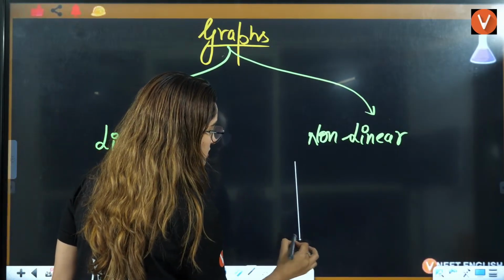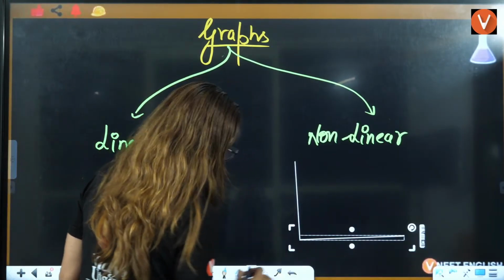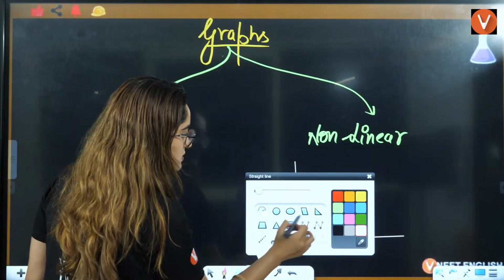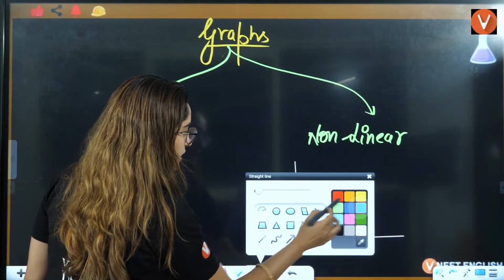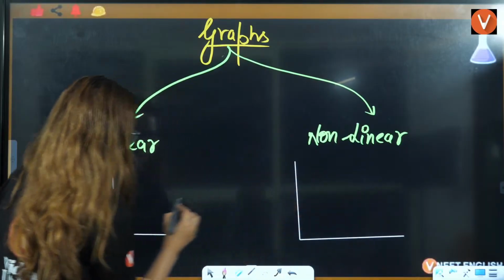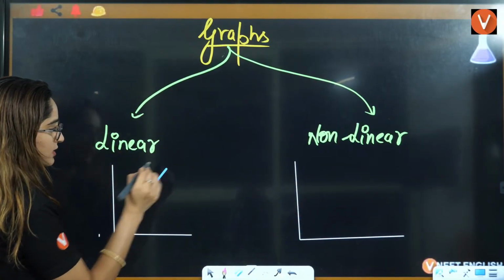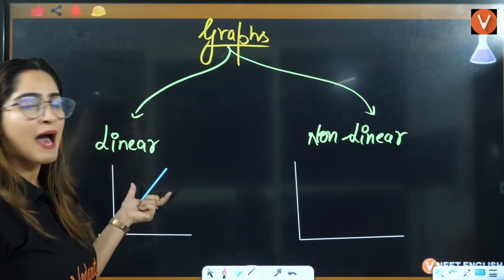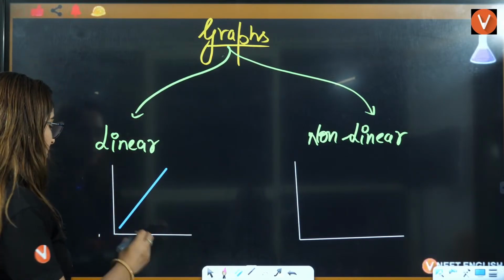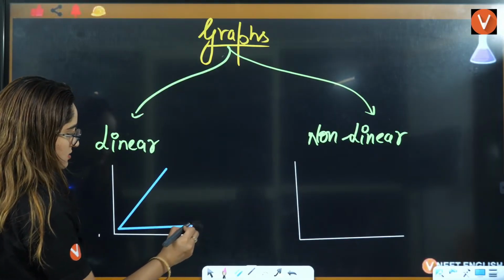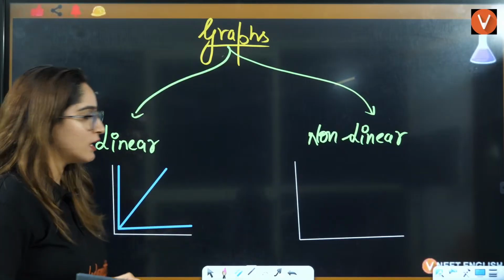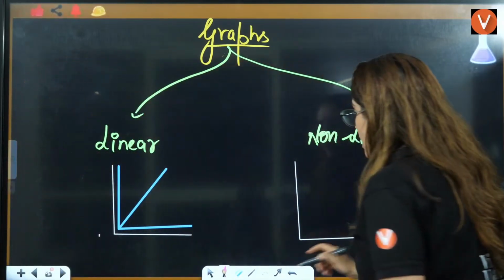I'll just draw it here. A linear graph can be like this, a straight line. It can be parallel to the x-axis, it can be parallel to the y-axis. That is your linear graph.